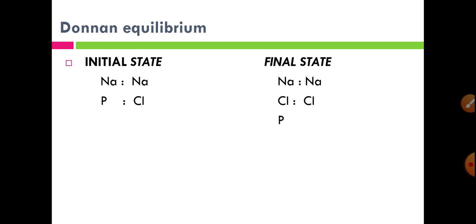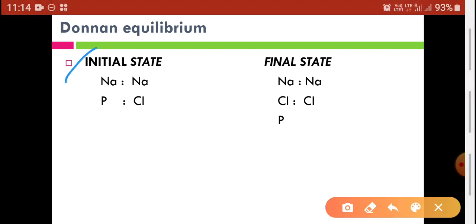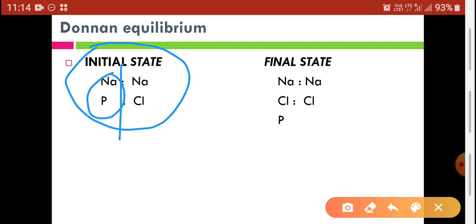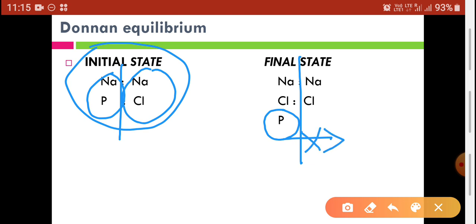Here we have taken the initial state: sodium phosphate on one side and sodium chloride on the other. But after some time, because P is non-diffusible, it cannot pass through the semi-permeable membrane, but sodium and chloride can easily pass through.